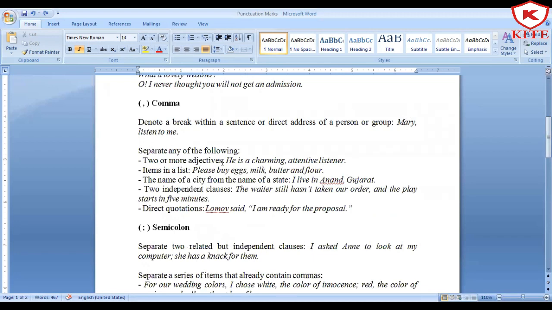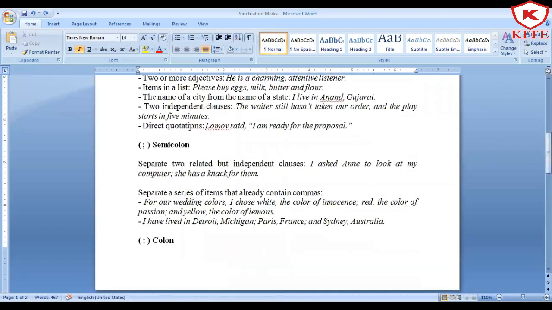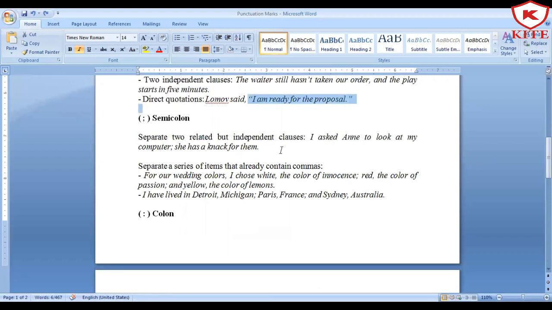It is used to separate various things like adjectives, items in a list, the names of a city from the state, or a city from the country, or a state from the country. And when you want to join two independent clauses and show that they are separate, and in direct quotations, between the reported verb and the direct speech. And the semicolon, which was a bit confusing, but I hope now it's clear to you.